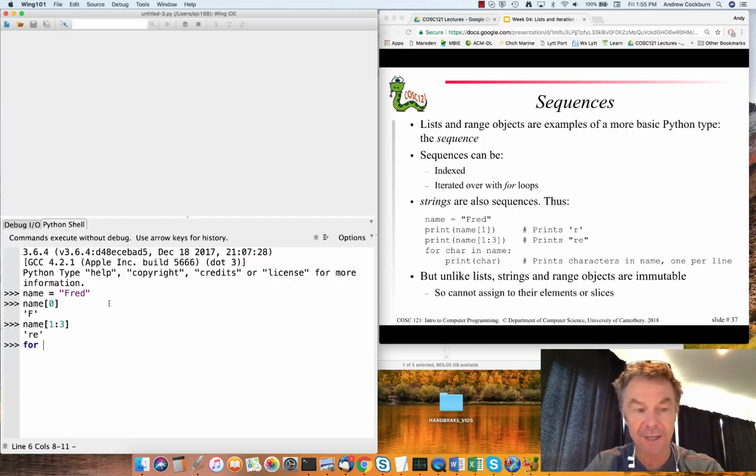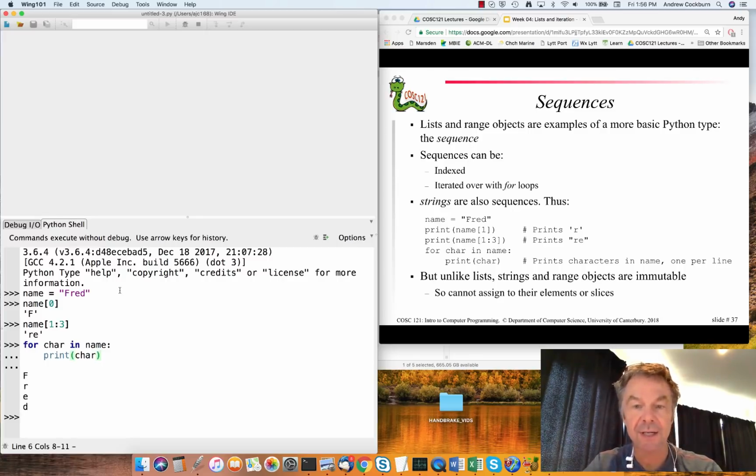And we can also iterate over our sequence that is a string. For char in name, we can print out what that character is. Okay, and everything's as we'd expect.